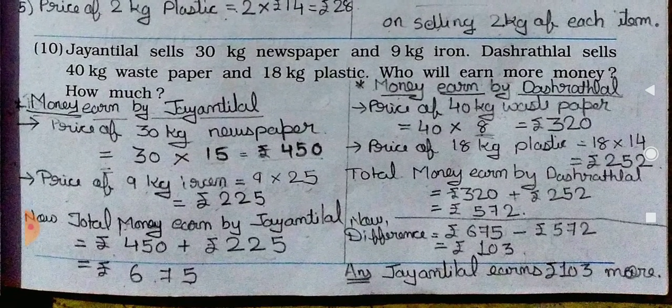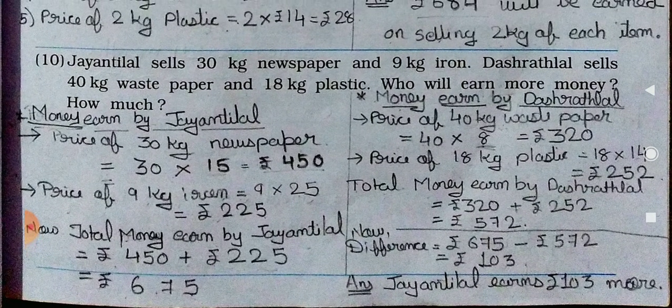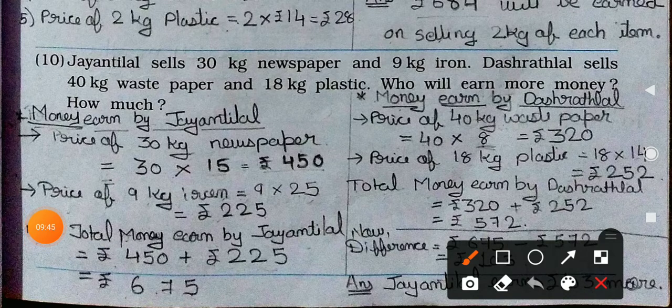Now see the 10 number. Jayanti Lal sells 30 kg newspaper, 9 kg iron, and here is the other one. Dasrath Lal sells 40 kg waste paper, 18 kg plastic. Who will earn more money?